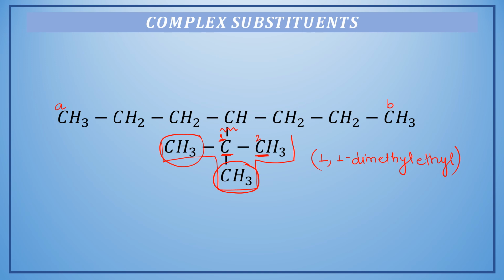We will write its position, that is, its position is on the fourth carbon. Then we will write its name. Now the name of such a complex substituent will be written within the bracket. So 1,1-dimethyl ethyl. Alright, and we will name the parent chain of this compound. It has got 1, 2, 3, 4, 5, 6 and 7 carbon atoms, and hence its name will be heptane.